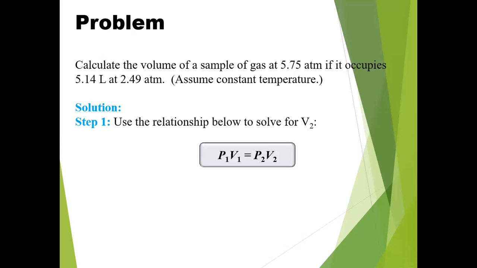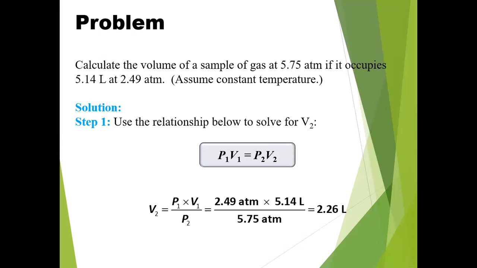So our actual formula of Boyle's law is P1 V1 is equal to P2 V2. First of all we rearrange this formula. To find V2, V2 is equal to P1 multiplied by V1 and divided by P2.